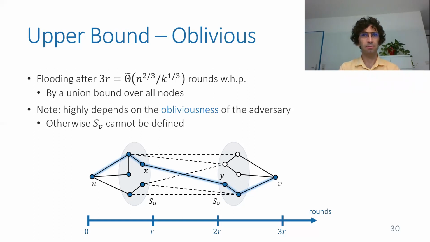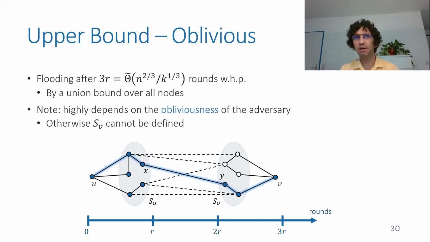And this is the proof that we take from the previous work of Dinitz et al., and extend and simplify a bit. And the next question is what happens if the adversary is adaptive? Because here, picking SV highly depends on the fact that the adversary is oblivious, and we can take the time back. But if the adversary is not oblivious, then as soon as some node Y is being informed, the adversary can take it away from V and make sure the information doesn't propagate, or doesn't propagate fast, from this node Y to V.